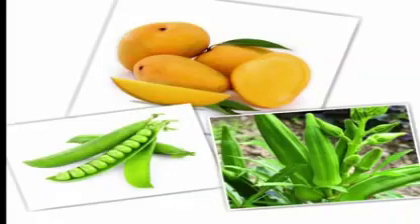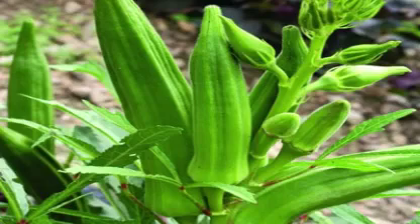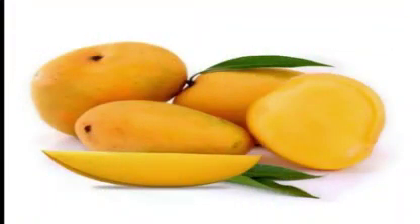Compare mango, peas and lady's finger. The green part above the fruit of brinjal and lady's finger is the sepals of a flower. In some, after fertilization, sepals do not fall from the fruit and remain or persist with the fruit. In mango, the outer skin and the middle pulpy part are edible and sweet. The innermost has a single seed.